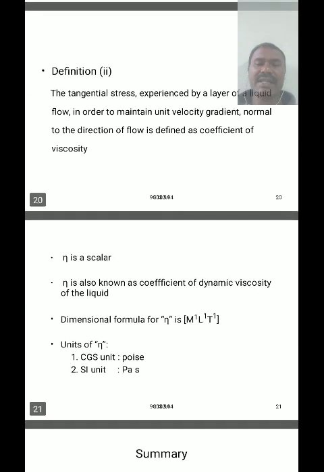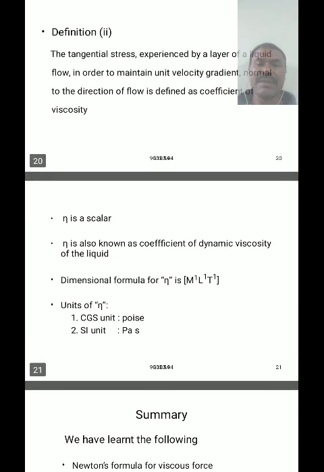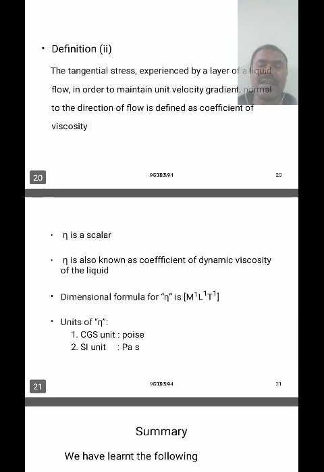Here η is a scalar quantity, because η is the coefficient of viscosity, and it is also known as the coefficient of dynamic viscosity of the liquid. The dimensional formula for the coefficient of viscosity η is M L^-1 T^-1. The CGS unit is poise, and the SI unit is poiseuille per second.